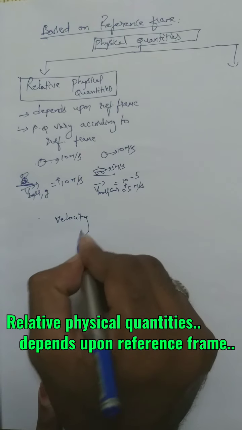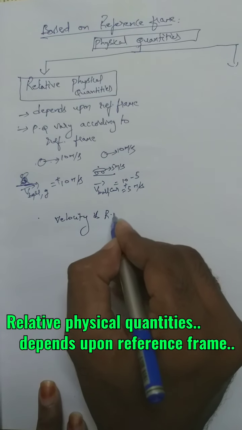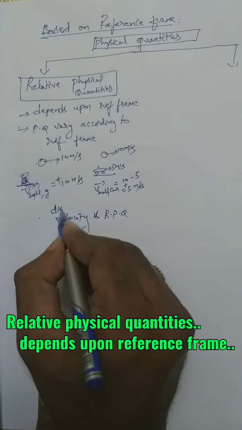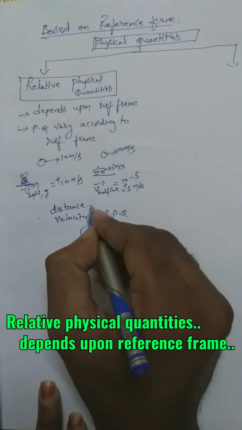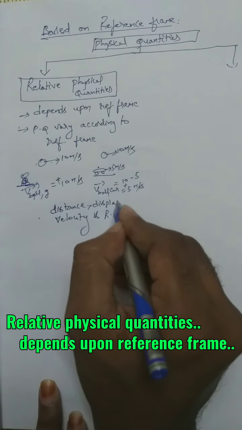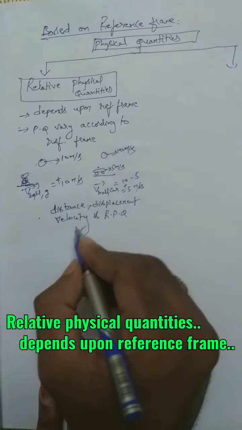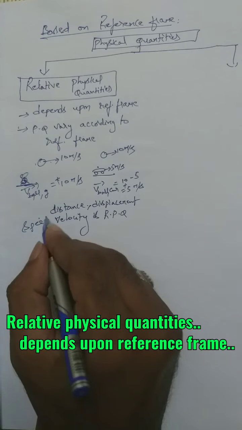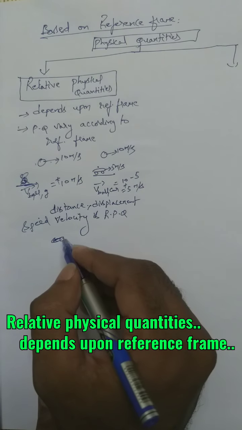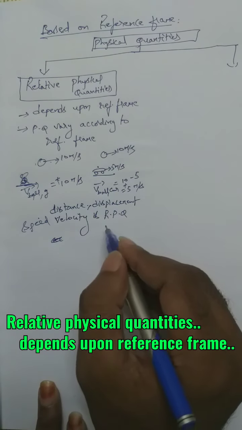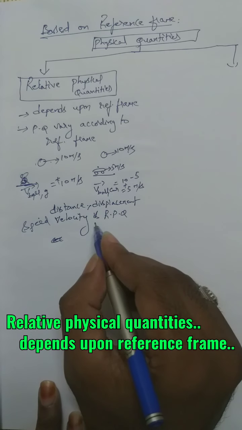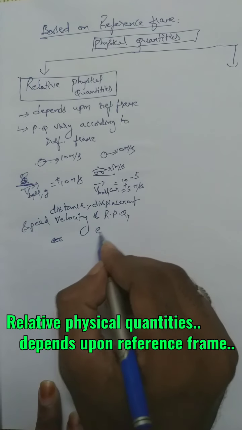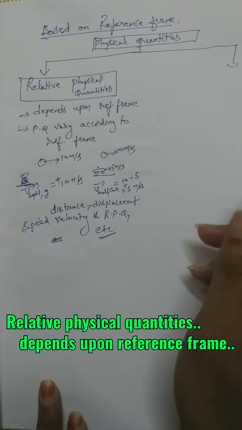Similarly, we can say distance, displacement, velocity, acceleration, speed are examples of relative physical quantities. Although, we cannot say that for acceleration: acceleration is absolute in an inertial frame of reference. Later we will discuss that also. So all these quantities are examples of relative physical quantities.